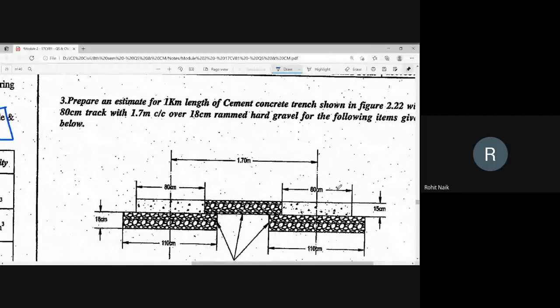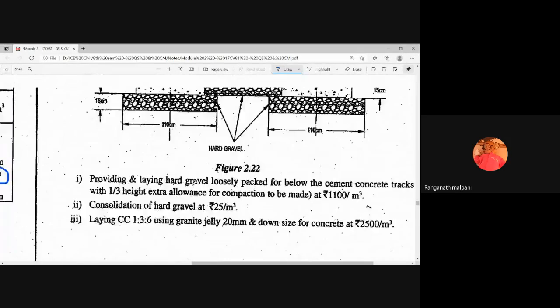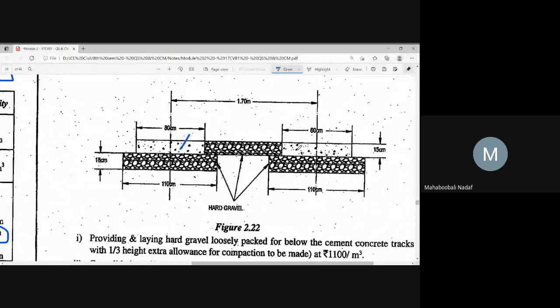What type of problem is this one? 3 items are there, no? What are the items? Concrete and subgrade. Concrete 1, 2, and subgrade 1, 2, 3.